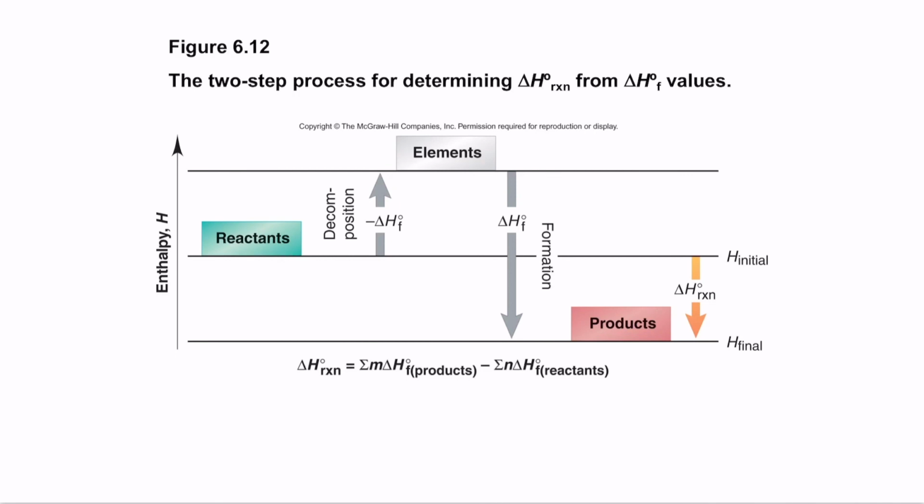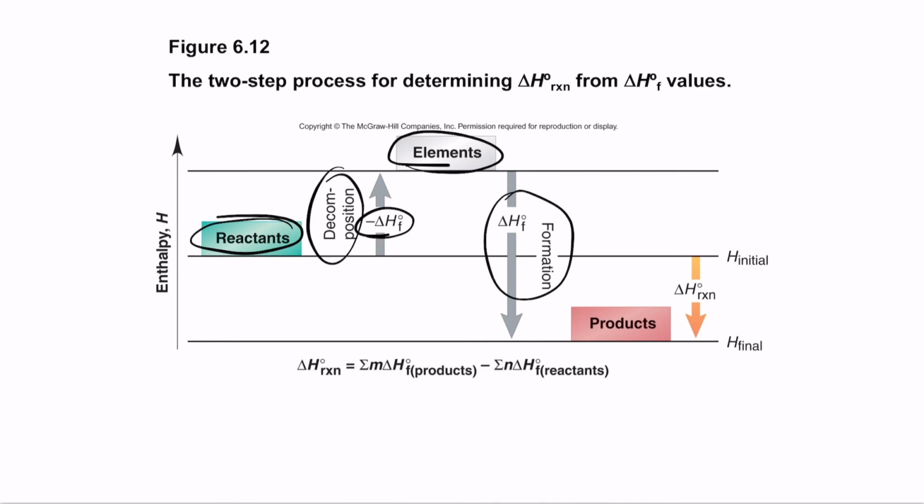Now, when you find the reaction here, how would you classify it? First is we take the reactants and we decompose it using negative delta HF. We separate the minus delta HF and we split them into their individual elements, and then finally add the formation of each individual bond's enthalpy to get the final answer for the products.